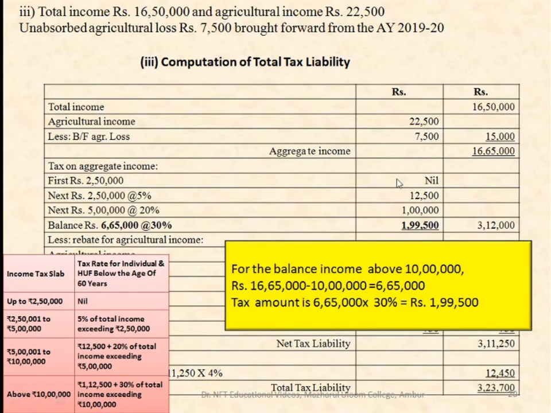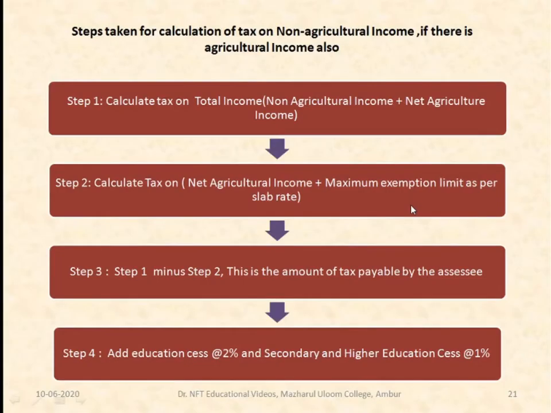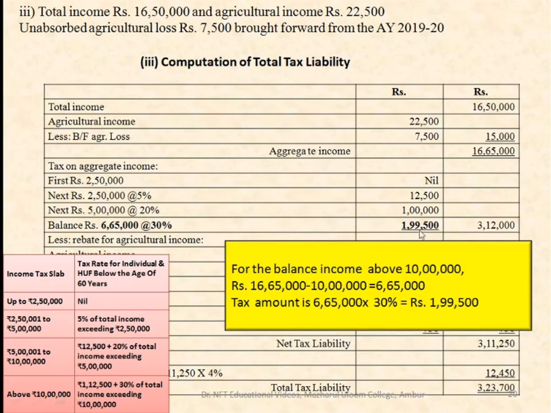So the total aggregate liability, if you add all these up, is 3,12,000.